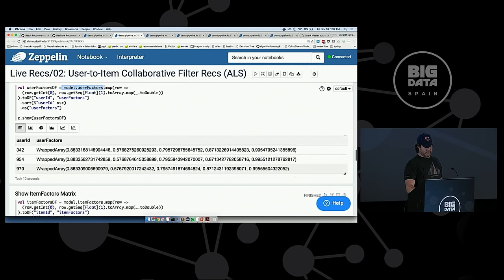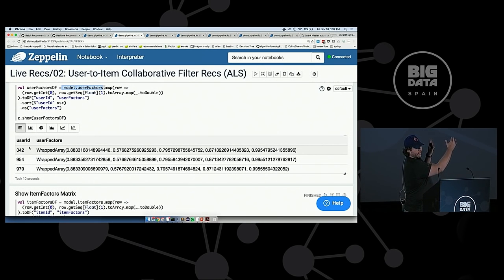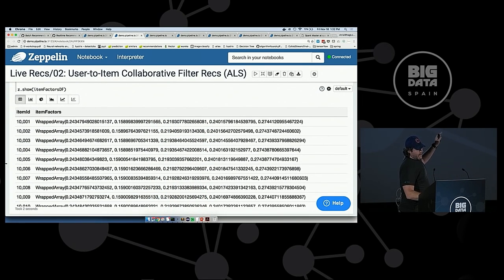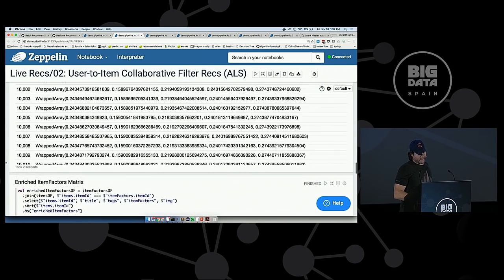This is the user ID, and then those, in my diagram it was 4, but here it's 5 doubles. And similarly with the items. It's the item ID, so this would be the top right, and the user one before that would be the bottom left factor matrix.